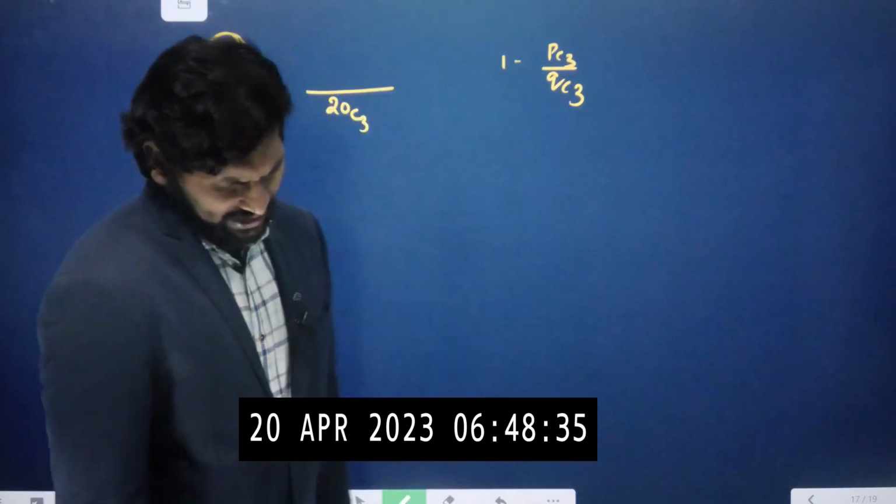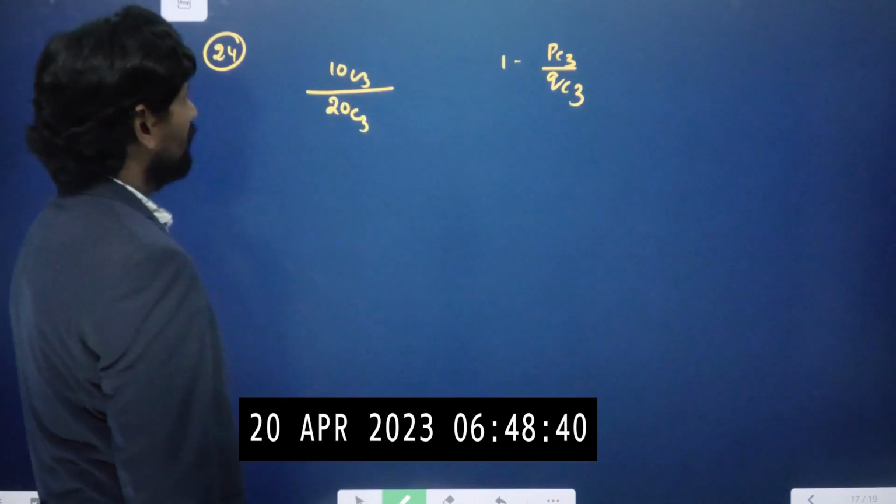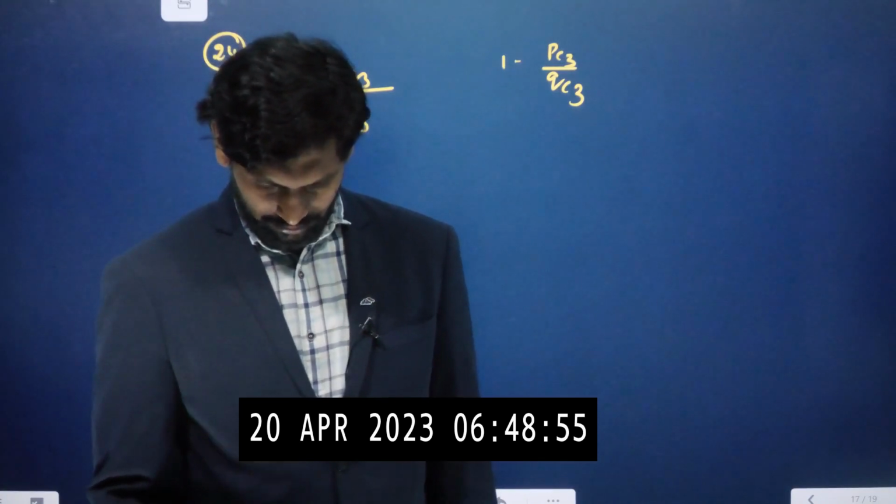So, that is 10C3 by 20C3. 3 numbers are chosen at random, so we are selecting from 20 natural numbers, 20C3.